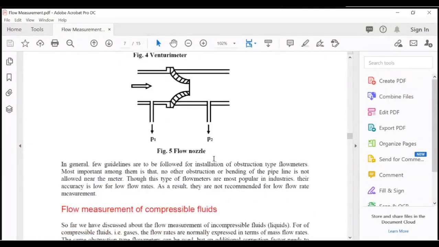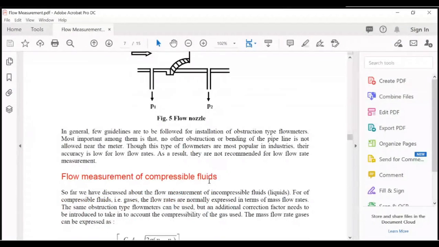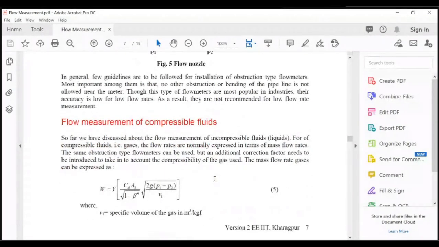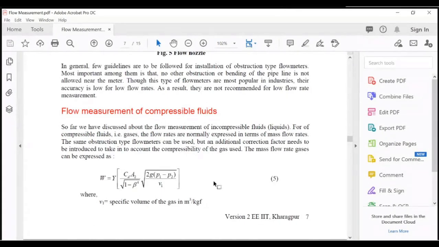So for low flow rates, there are other devices. Flow measurement of compressible fluid. Compressible fluid can also be measured with parametric changes in the equation derived, where rho 1 is not equal to rho 2.